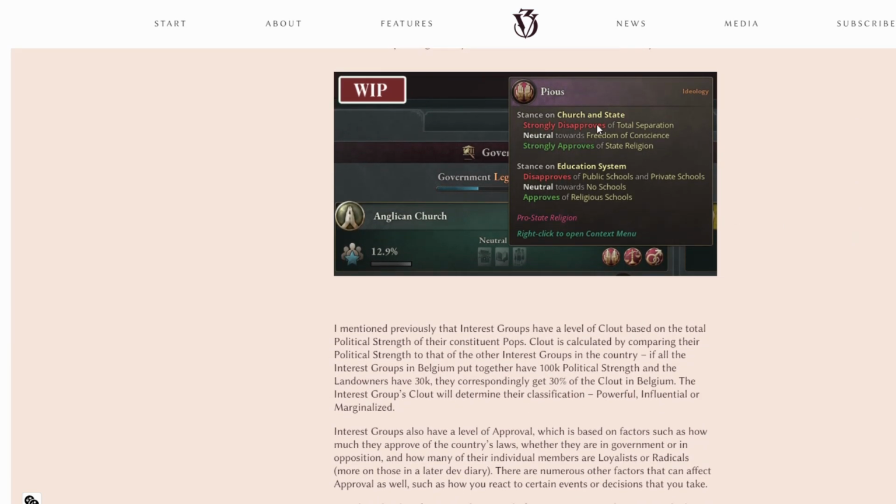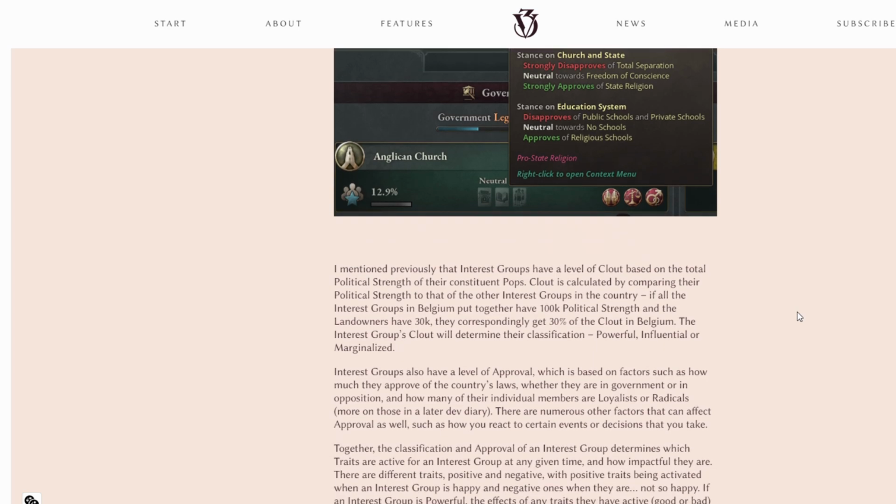Okay, so we've got Anglican Church, pious ideology, stance on church and state, strongly disapproves of total separation, neutral to freedom of conscience, strongly approve of state religion, of course. Education system disapproves of public schools and private schools, neutral on no schools, approves religious schools, pro-state religion. Right-click to open context menu.